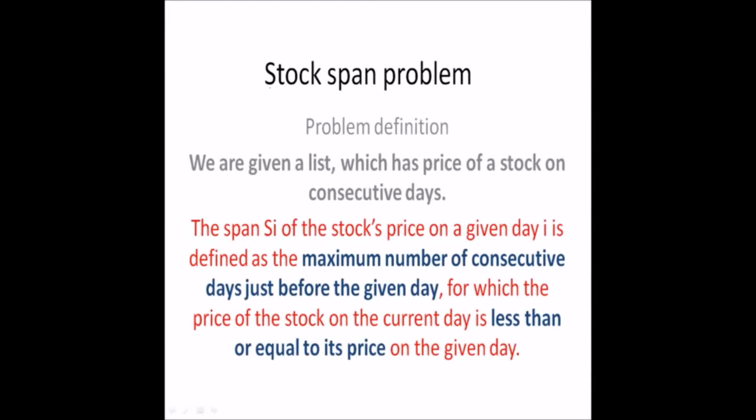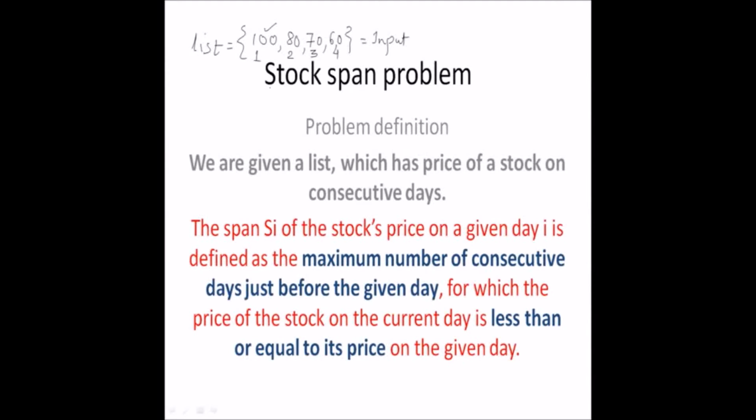That means I can have a list which has prices like, let's say, 100, 80, 70, 60 and so on. So these are the prices on the respective days. 100 is the price on day 1, 80 is the price on day 2, 70 is the price on day 3 and 60 is the price on day 4. This is the input which is given to us.